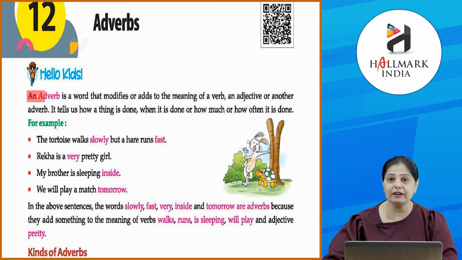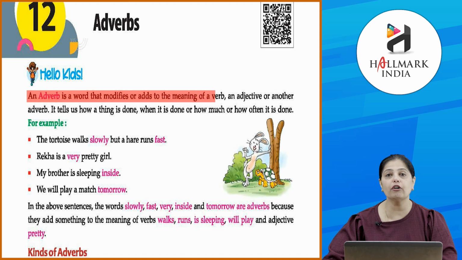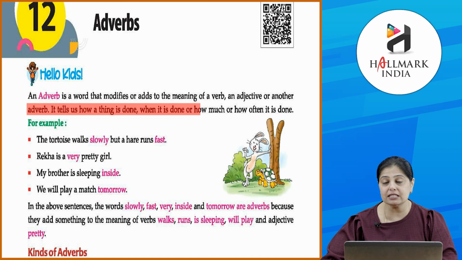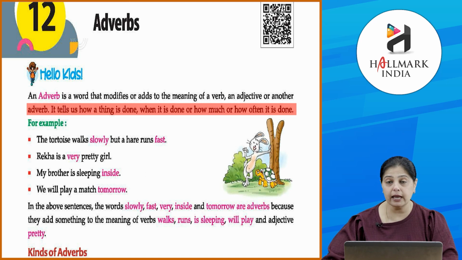Okay, so an adverb is a word that modifies or adds to the meaning of a verb, an adjective or another adverb. Okay, so मतलब वो बताते हैं कि how a thing is done or when it is done and how much or how often it is done. Okay, तो आप देखोगे adverbs also has different kinds. Okay, and these different kinds of adverbs, you will always see that they are telling us something about a verb, जो ऑलरेडी है उसके बारे में बता रहे या एडजेक्टिव्स के बारे में और डिटेल में बता रहे, और किसी और एडवर्ब के बारे में भी. They are telling us in more detail.